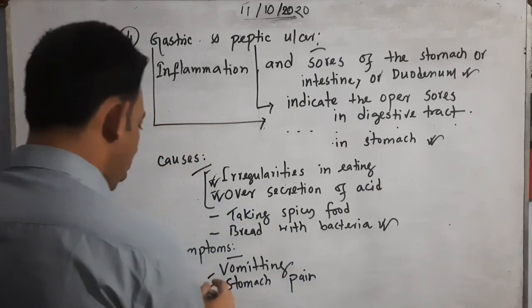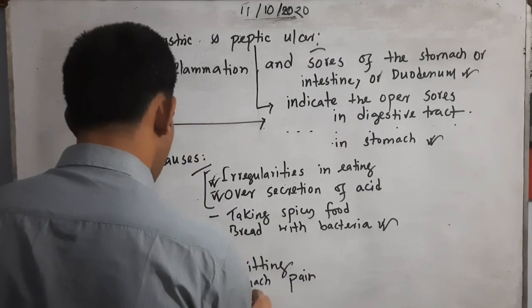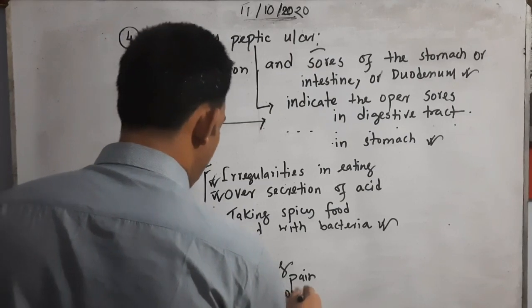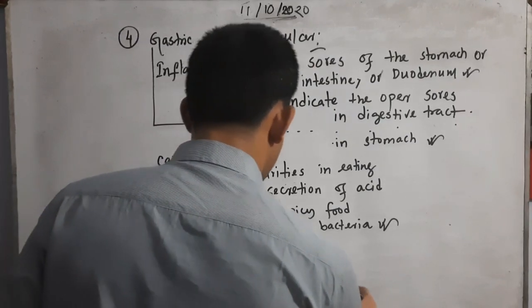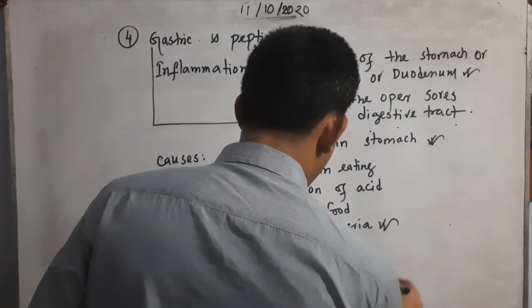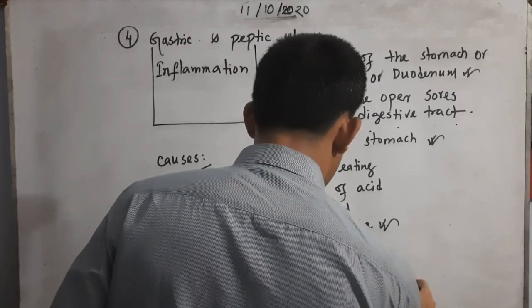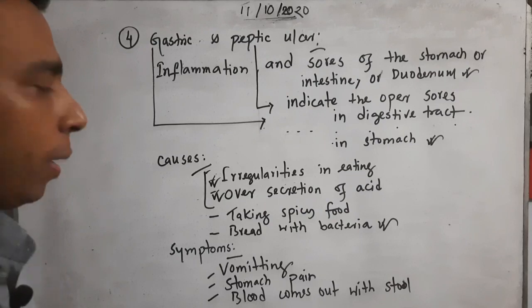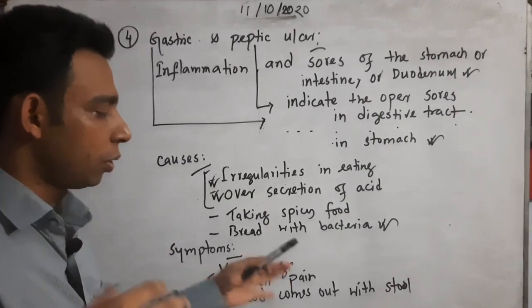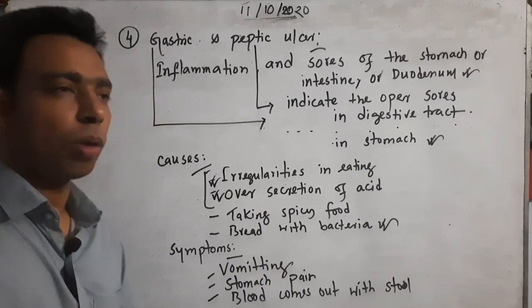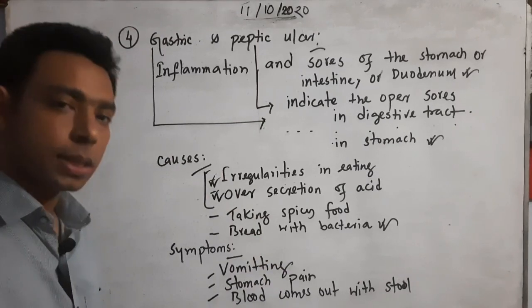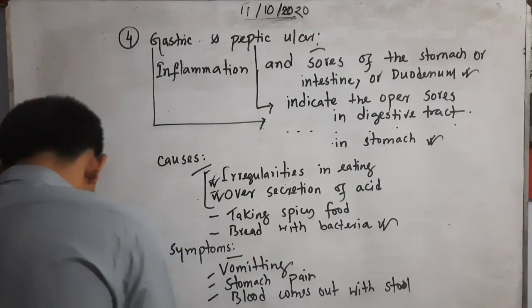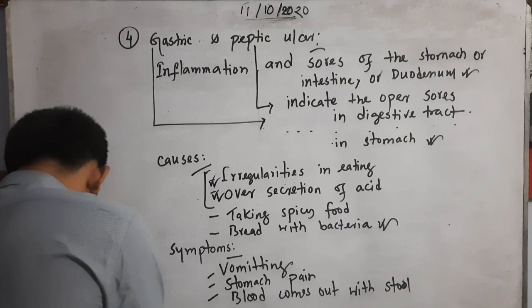Blood may come out with the stool. If that is going on, that is the worst condition, because you can feel you are attacked by different kinds of problems. One of the prominent is gastric or peptic ulcer. These are the common symptoms.